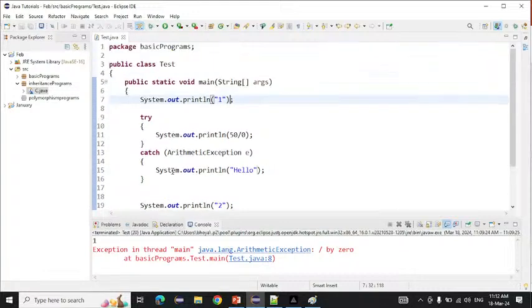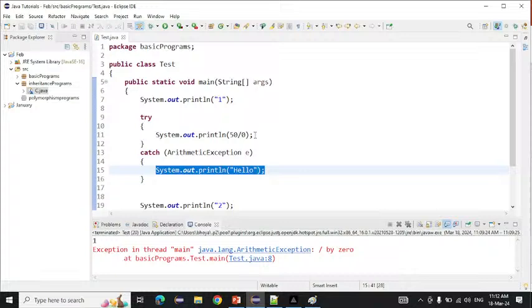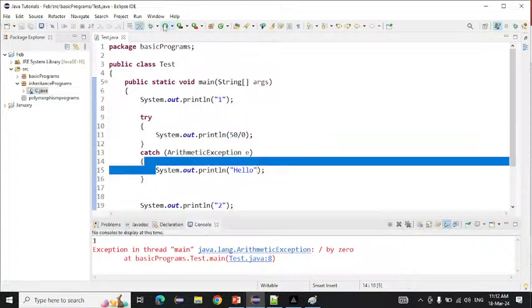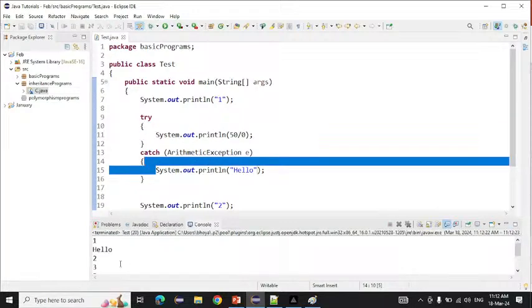So when will JVM come into the catch block? Whenever an exception comes into the try block, only at that time will JVM come into the catch block. Otherwise, JVM will not come into the catch block. If I run this one, see what we are getting here. First we are getting 1. Then we are getting hello. Then 2, 3, 5, 6, 7.